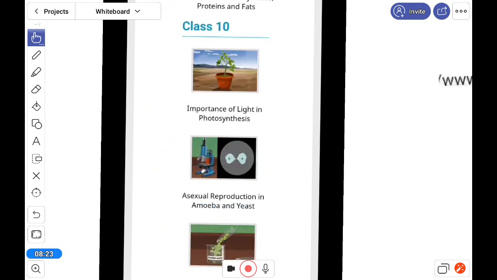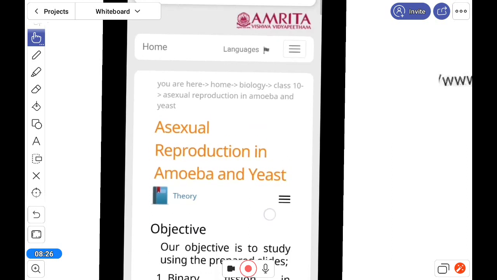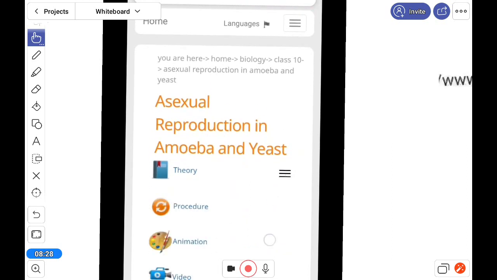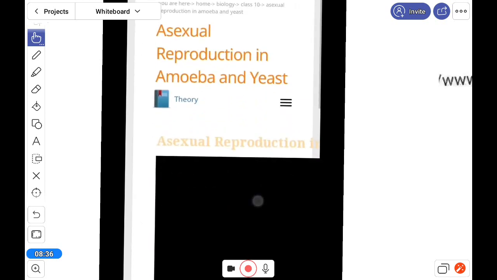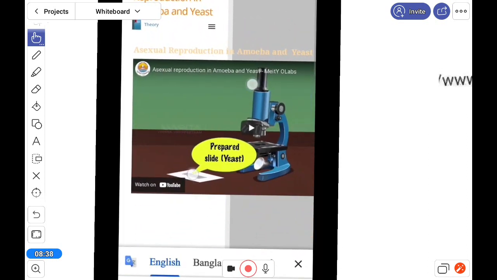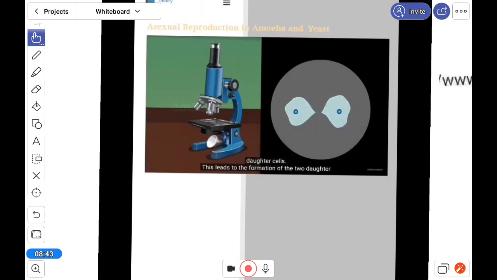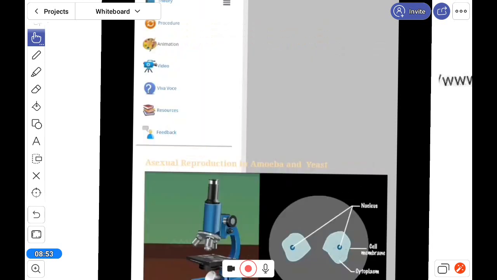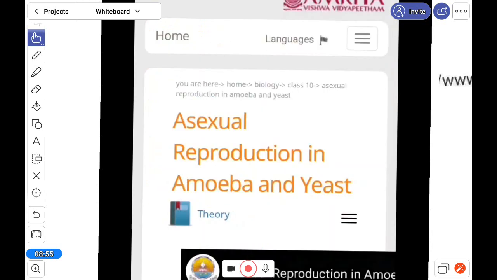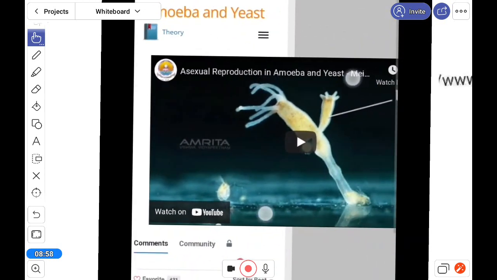In class 10, one I want to show you is asexual reproduction in yeast. Here also you can see the animation. If you click the animation, the animation is there. In the animation you can see the manifestation of the amoeba, and a real view also. When you can see both, then you can gather complete knowledge. So here is a real view.